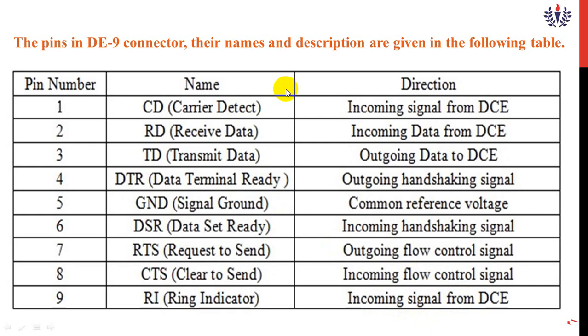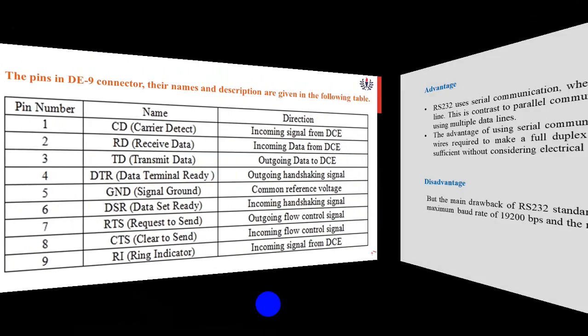Okay. Here, out of the 9, the signal ground, which has pin number 5, is a common reference voltage. Okay, plus or minus 12 volt. And this RI is a ring indicator which gives an incoming signal from the DCE. This RI will be alerted when the data has a low frequency; at that time the ring indicator will be alerted.